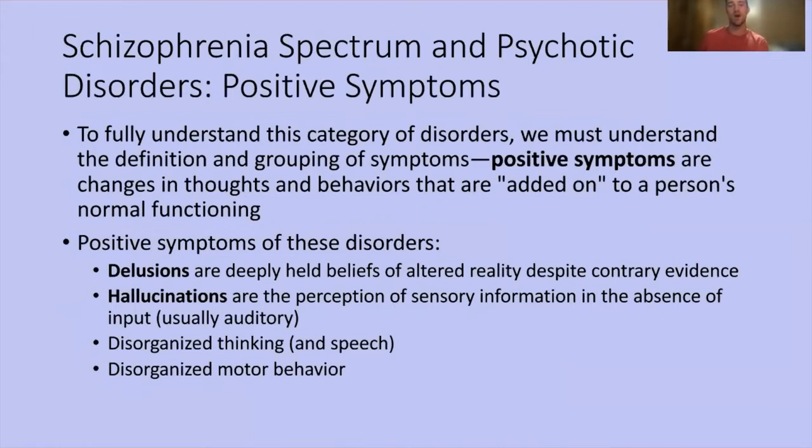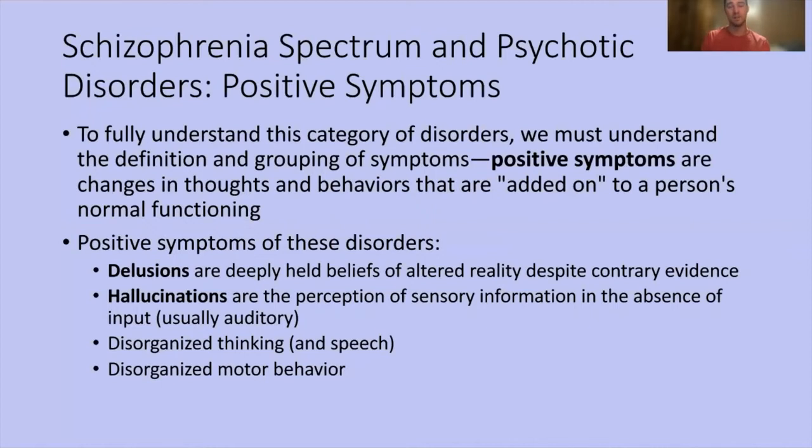So positive symptoms are changes in thoughts and behaviors that are added on to a person's normal functioning. That will become a little bit clearer when we discuss the actual symptoms. Some positive symptoms are delusions, which are deeply held beliefs of altered reality despite contrary evidence. For example, a person with schizophrenia may be walking down the street and pass someone who doesn't look at them, doesn't make eye contact, doesn't say anything. They could even be on a cell phone in a different conversation. And that person with schizophrenia is going to believe that, I don't know, maybe that person was flirting with them or something like that. So delusions are just these altered beliefs that have no root in reality.